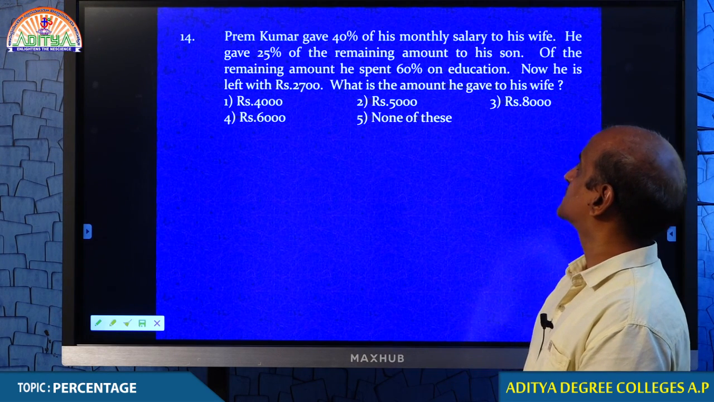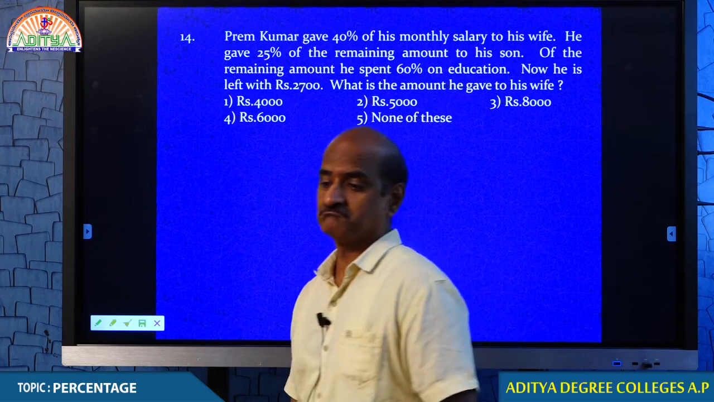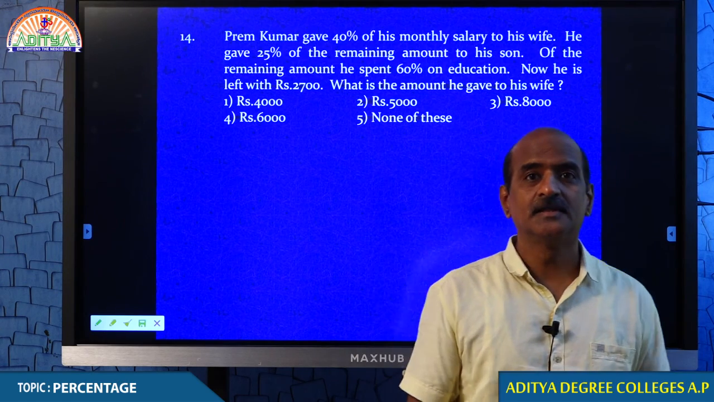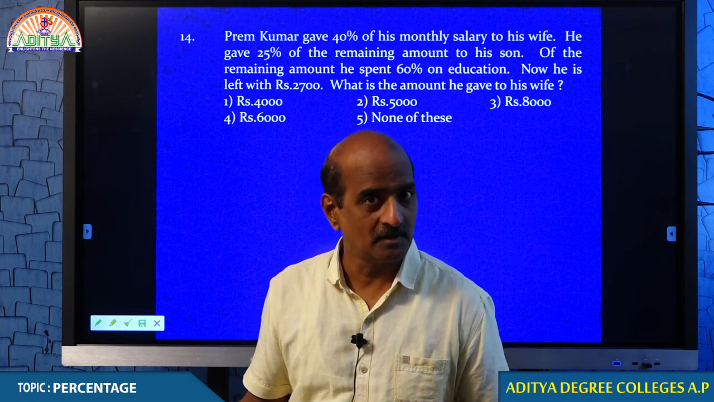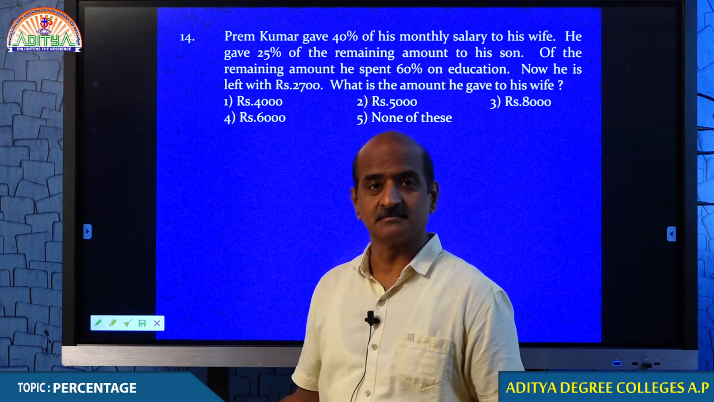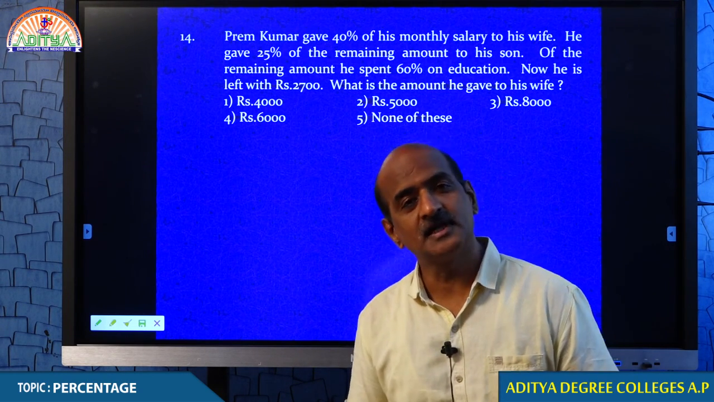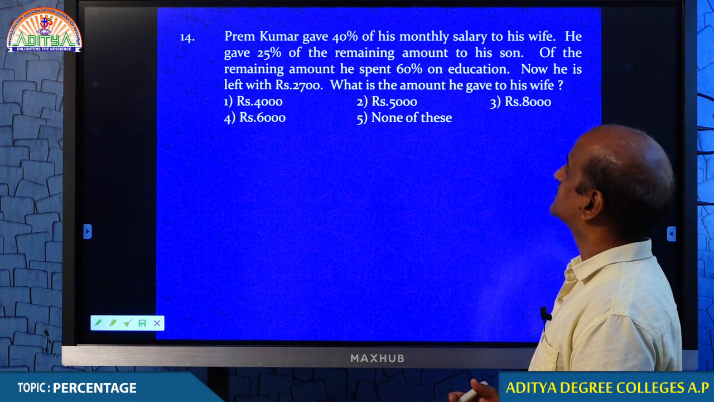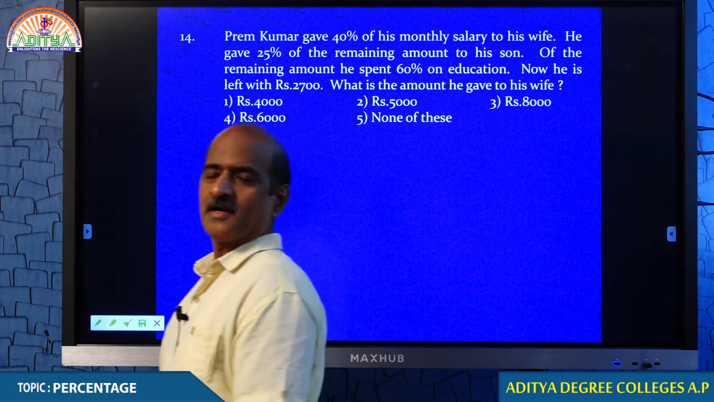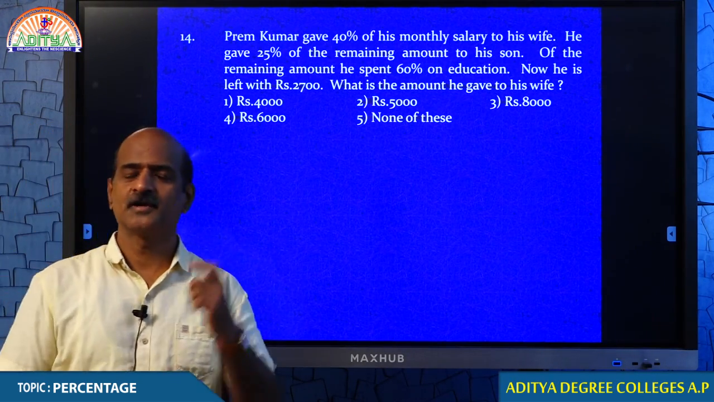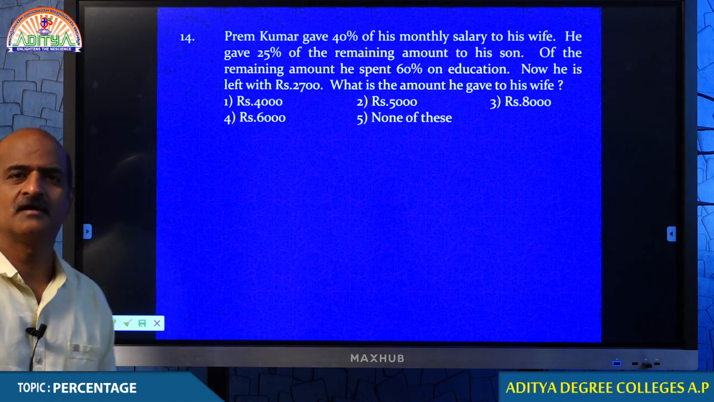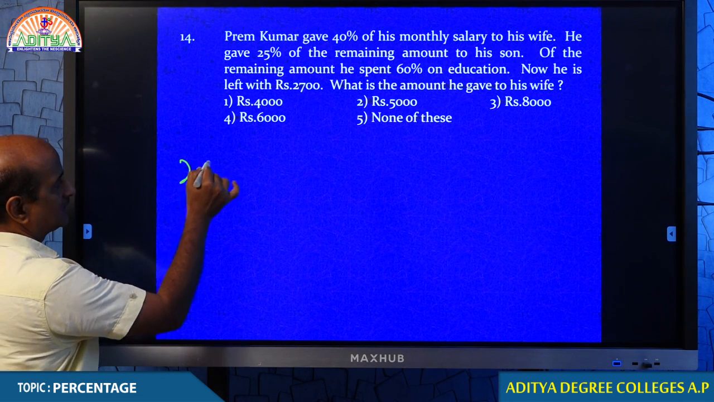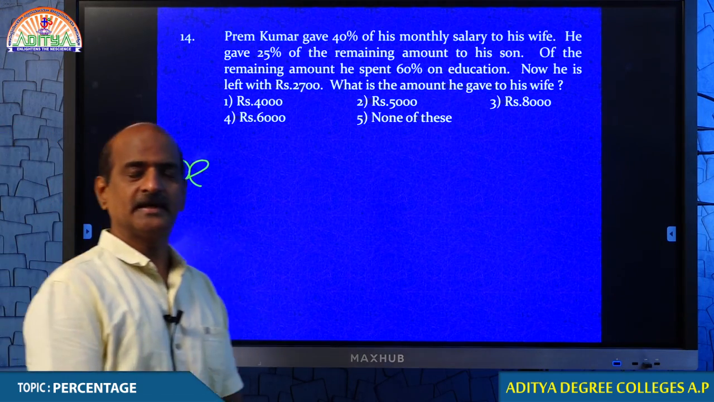Prem Kumar gave 40% of his monthly salary to his wife. He is giving 40% of his salary to his wife. Therefore, he is called Prem Kumar, a person having the right name. He is giving 40% of his salary to his wife and he gave 25% of the remaining. Oh, remaining. Student, do you understand how we do whenever a question of remaining is given? Whenever the question of remaining is given, let the original salary of Prem Kumar be X.